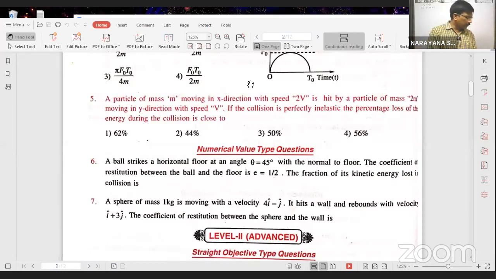Okay, seventh problem, you see. A sphere of mass 1 kg moving with a velocity 4i cap minus j cap hits a wall and rebounds with velocity i cap plus 3j cap. The coefficient of restitution between the sphere and the wall is dash.